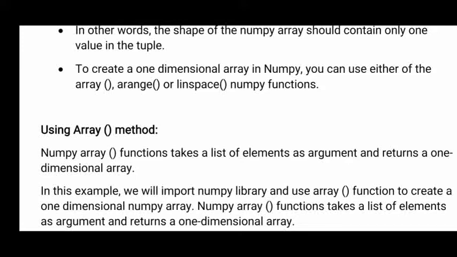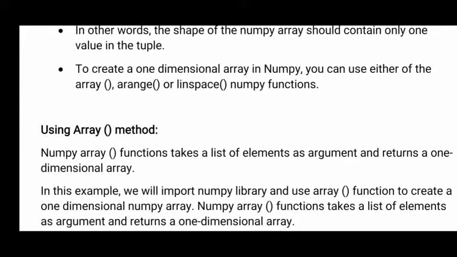Okay, what is a one dimensional array? If there is only one direction, whether it is one row or one column, then that array is called a one dimensional array. So in how many ways can we create a one dimensional array? Means using how many functions can you create a one dimensional array in Python? Using three. First one using the array function, the second one by using the range function, and the third one by using the linspace function.